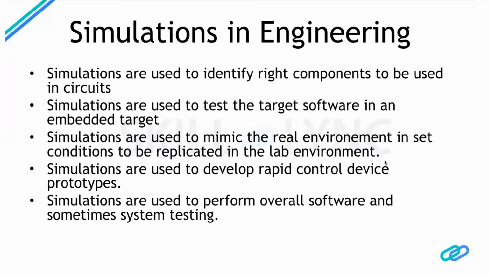Similar to this, in the automotive industry, let's say a suspension system, simulations are used to develop control of the suspension system and also to test those suspensions. So this rapid prototyping and control testing all come into the picture.